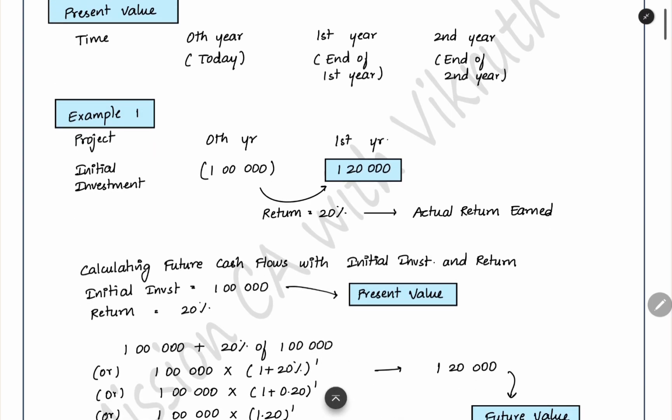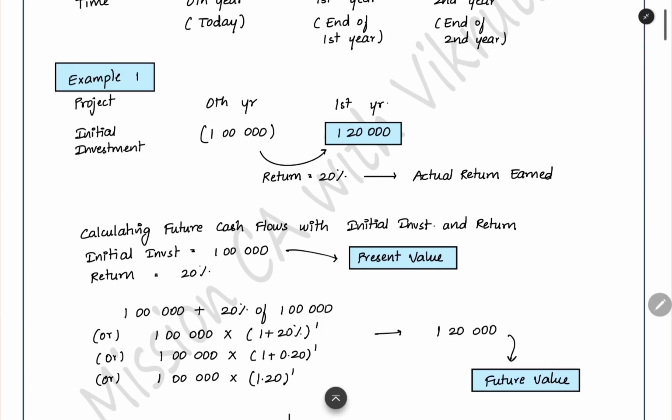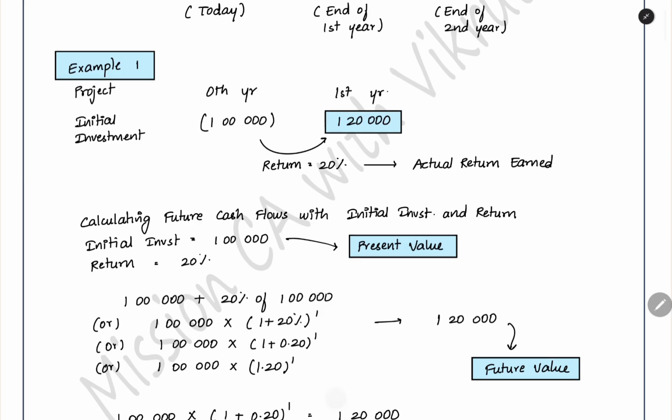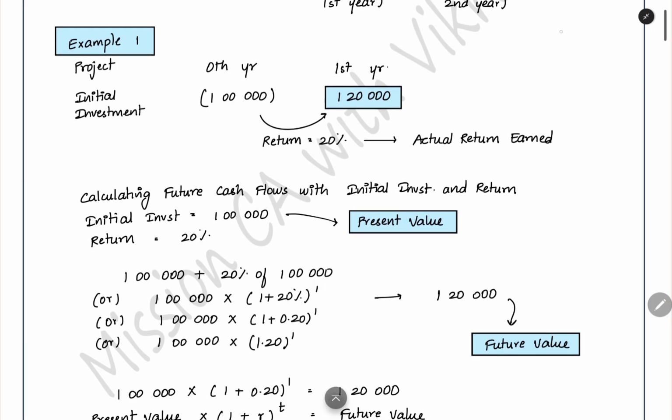Now we can see an example for understanding the concept of present value. We have a project. In that project, if you invest 1 lakh today, you will get 1,20,000 after 1 year. Now, here if you see, you are getting 20,000 rupees extra. You are putting only 1 lakh, but you are getting 1,20,000. This extra 20,000 you are earning, that is the return which you are getting. That is the rate of return. You can easily find out that you are earning 20,000 on 1 lakh, so the return is 20%.